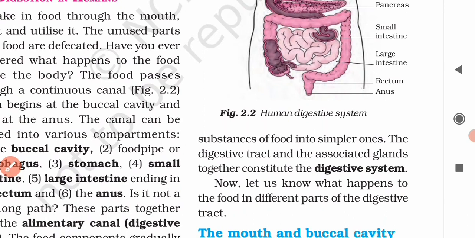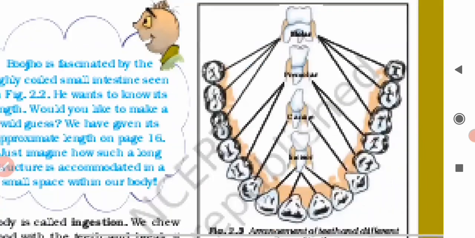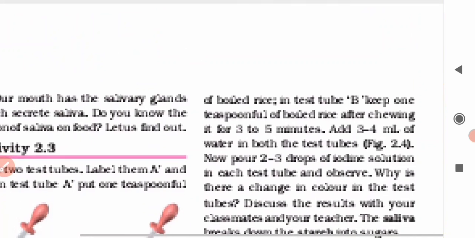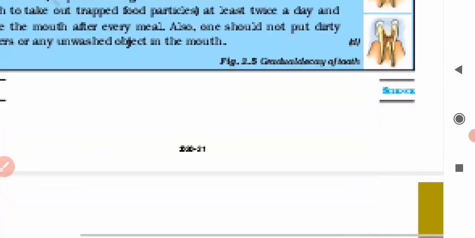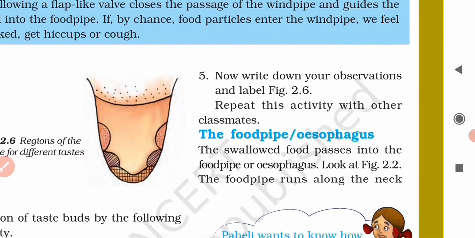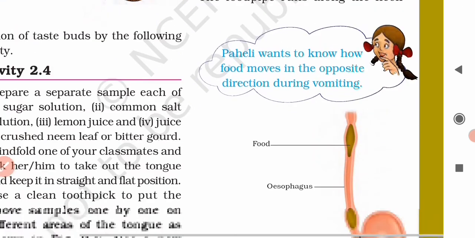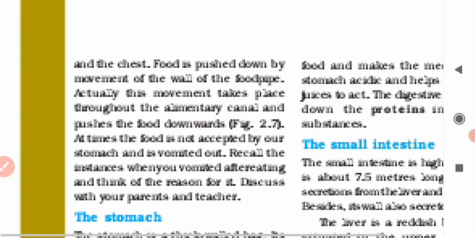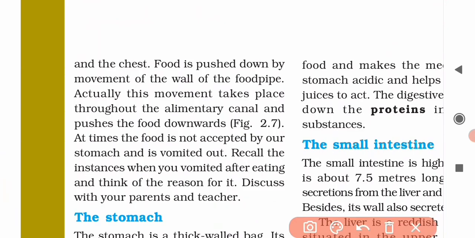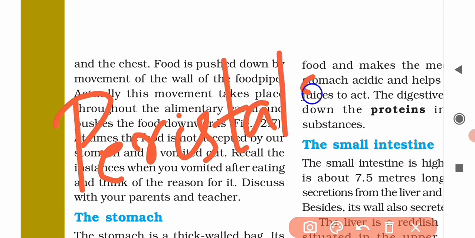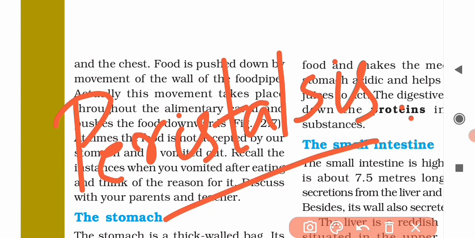Now, this movement of the food from the mouth down through the oesophagus is by a series of contraction and relaxation movement of the oesophagus, and this series of contraction and relaxation is known as peristalsis. What is it? Peristalsis. Peristalsis is the series of contraction and relaxation movement of the walls of the oesophagus or the food pipe.